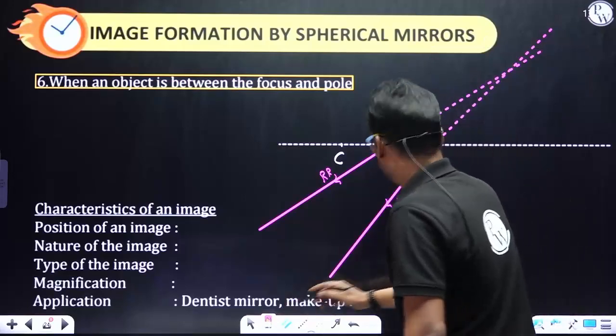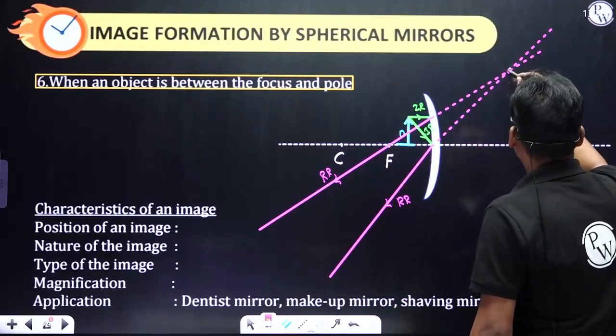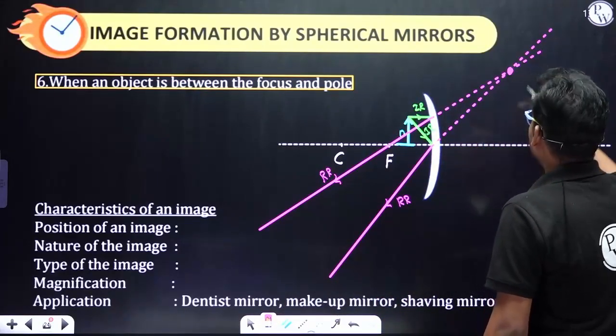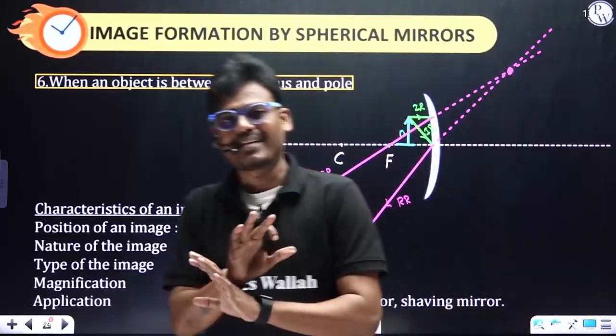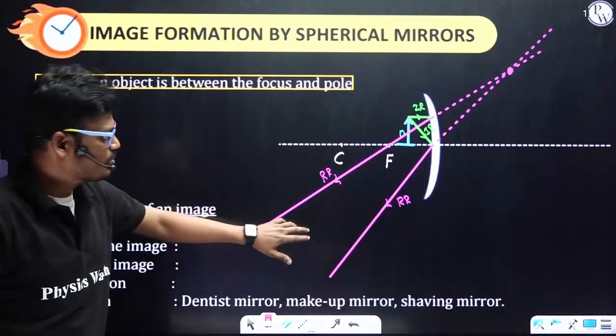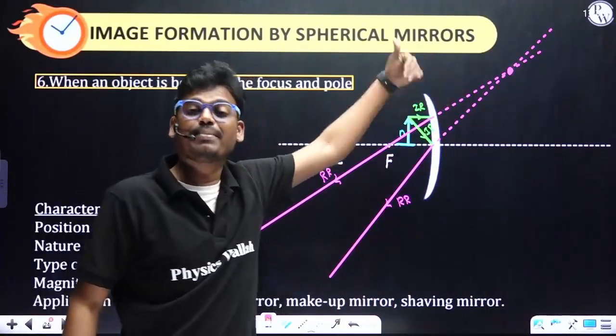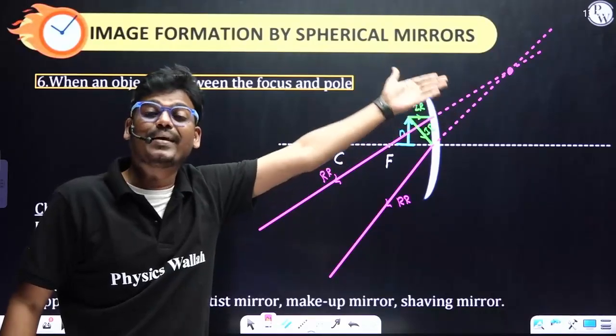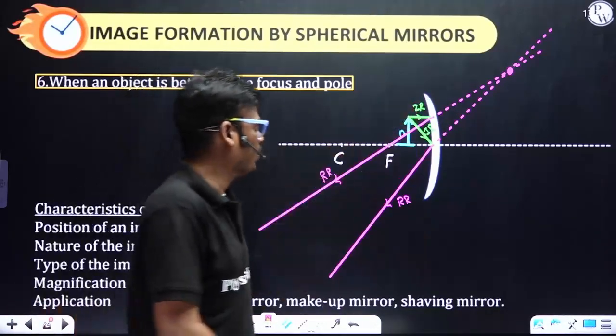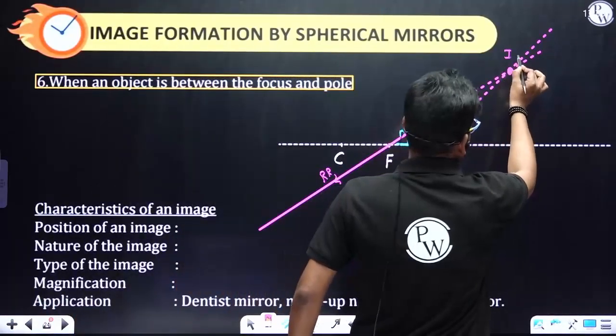Retracing backward. So this is where two reflected rays appear to meet. They are not actually meeting. These are the two reflected rays, but if we retrace backward, meaning behind the mirror, they appear to meet. So this point we call the position of the image.